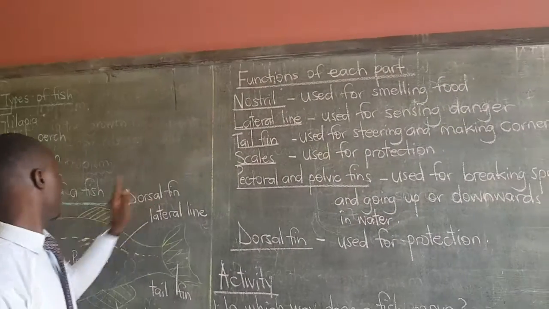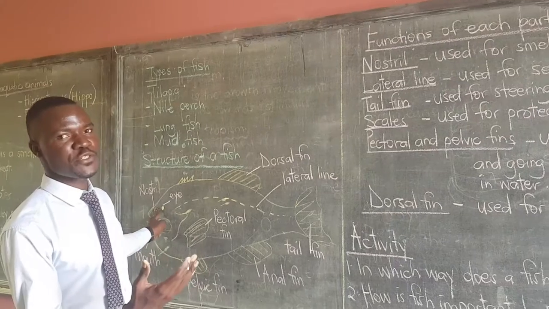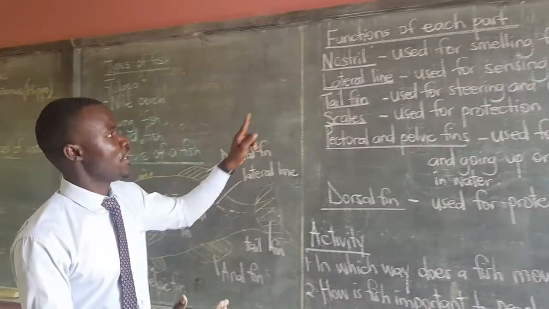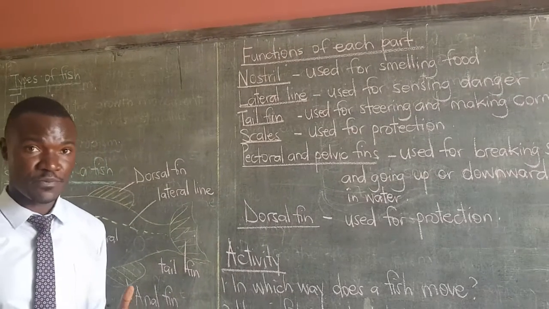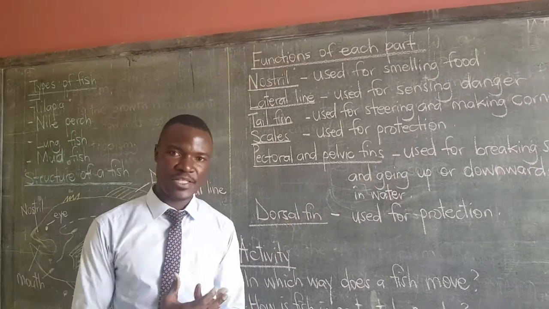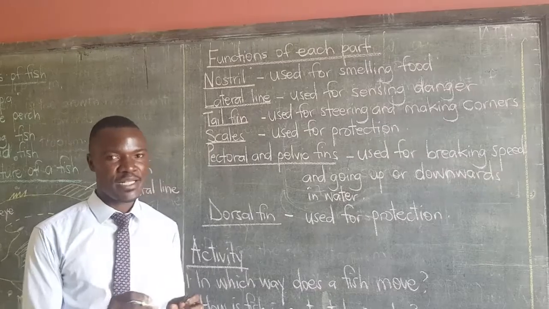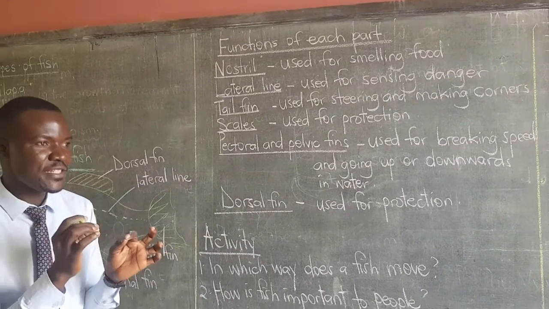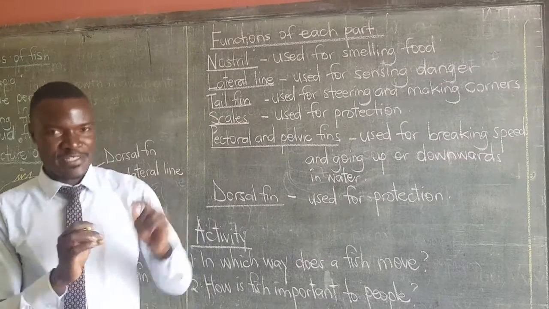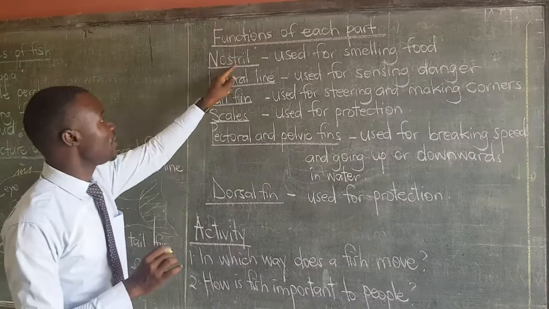The nostril that we saw here, how is it useful to the fish? It is used for smelling food. We all know that fish survives by eating other creatures in water, small creatures like the earthworms and so on. So, how does it smell? How does it get to know that food is somewhere? It is by using a nostril.